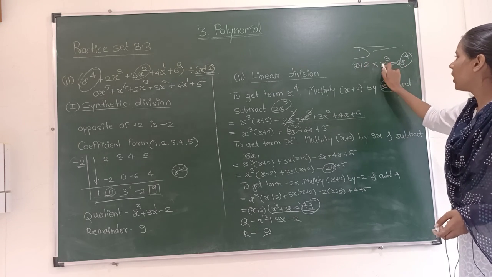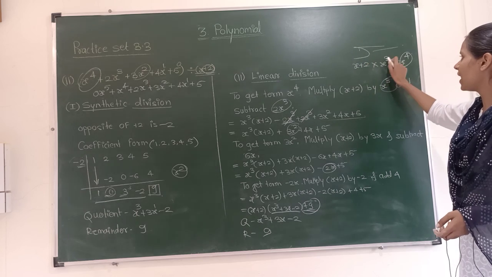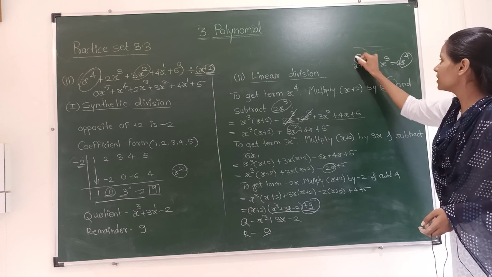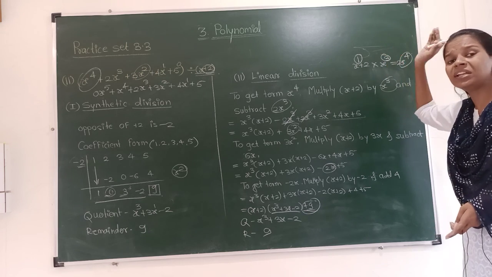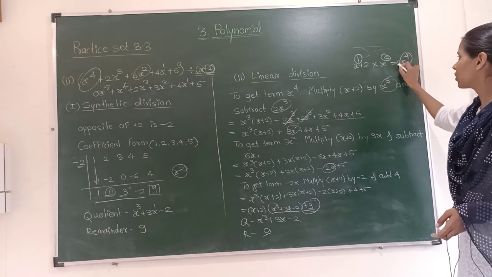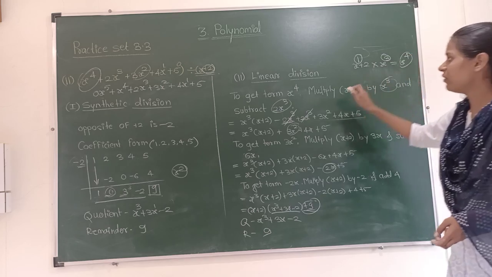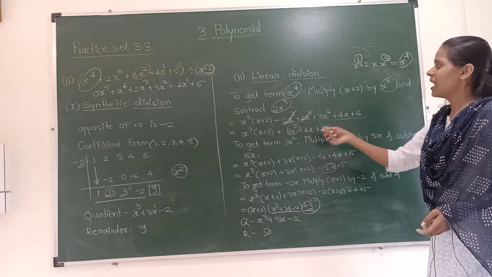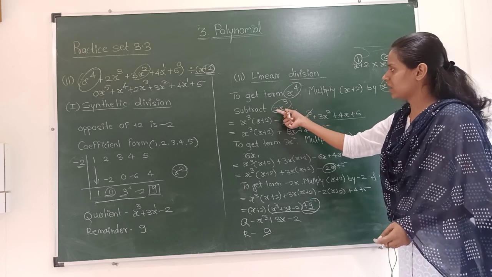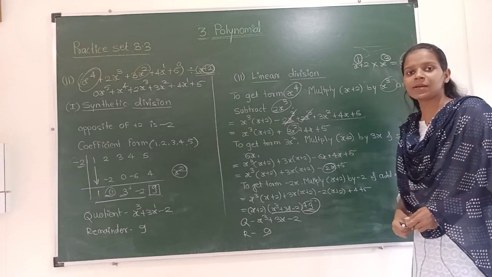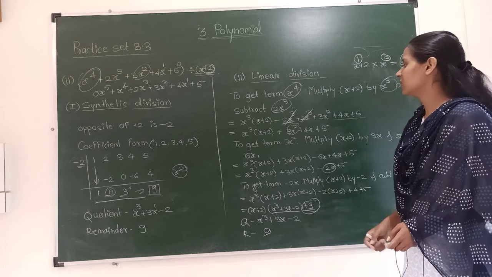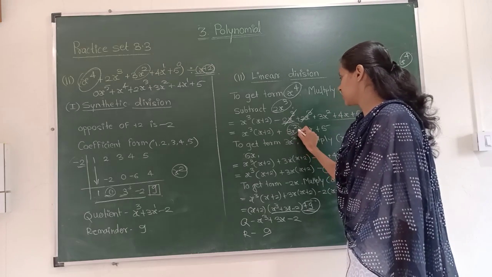Here is 2 and here is nothing, x + 2 and x³. We are using the rules of indices. If you remember, in the previous video I told you in detail, 3 plus 1 is 4, so x⁴. We wanted the term x⁴, therefore we multiply by this, and we subtracted 2x³. If we did this, we will get the term 3x².